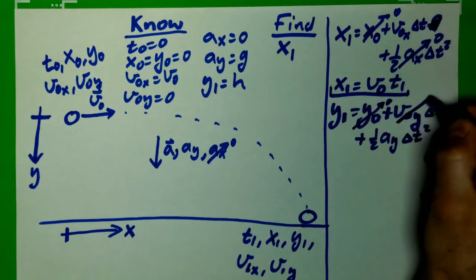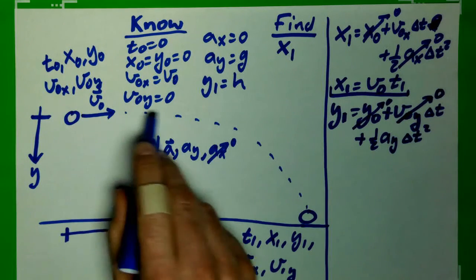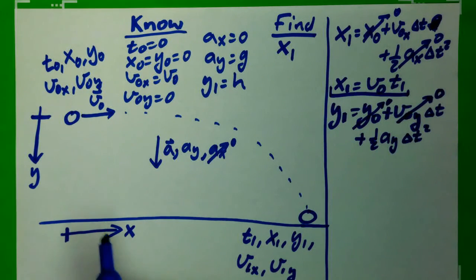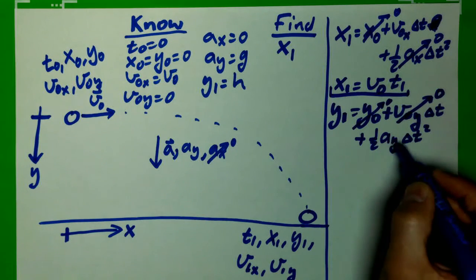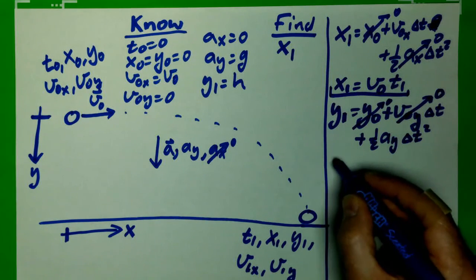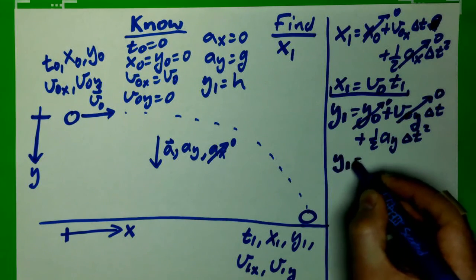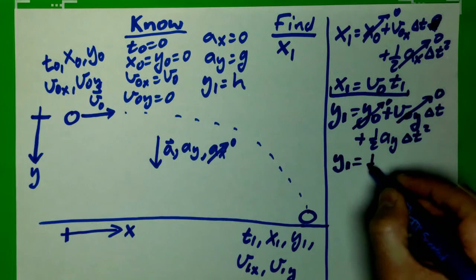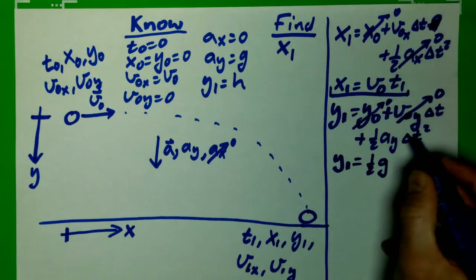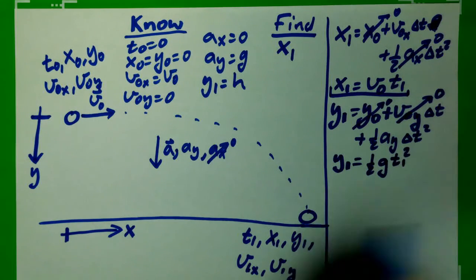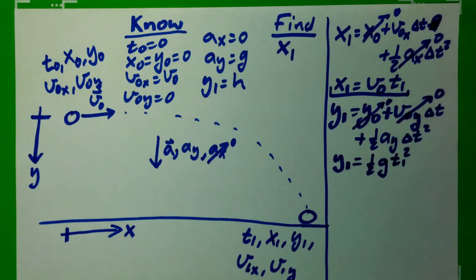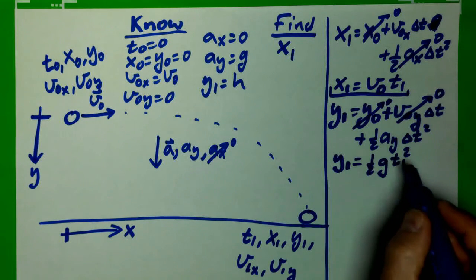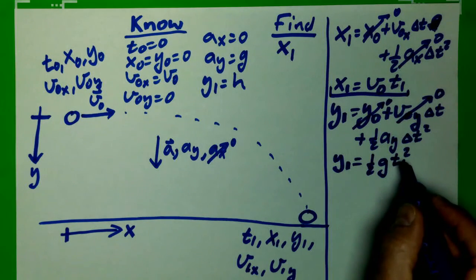My v0y is 0. It's not moving initially, at the very earliest moment, in the vertical direction. And ay is my value g, so I end up with y1 equals 1/2 g, and then delta t becomes just t1 squared. And so I now have a way of finding t1.